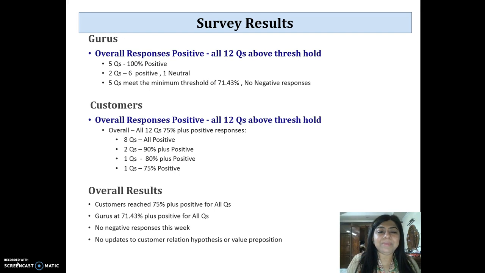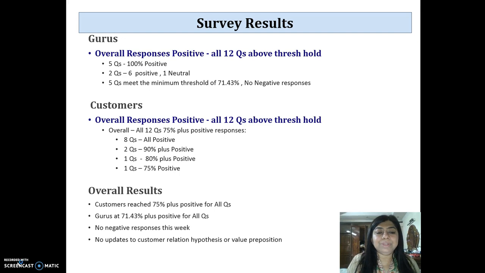On the customer side, the overall responses were positive for all 12 questions, above the threshold of 75%, and 8 questions were all positive, 2 questions 90% plus positive, 1 question 80% plus positive, and another 1 question was exactly at 75% positive.